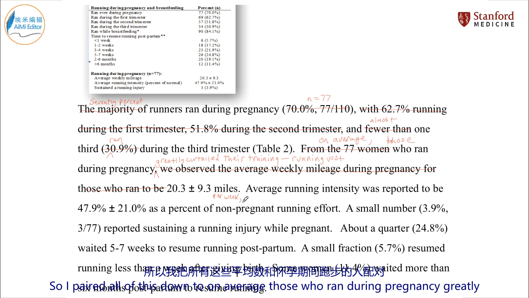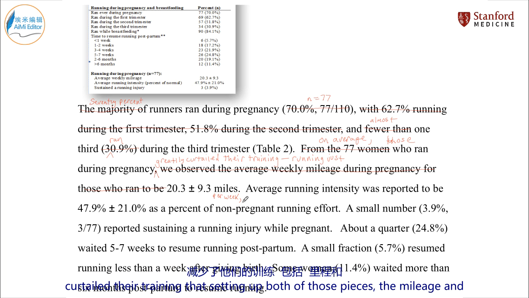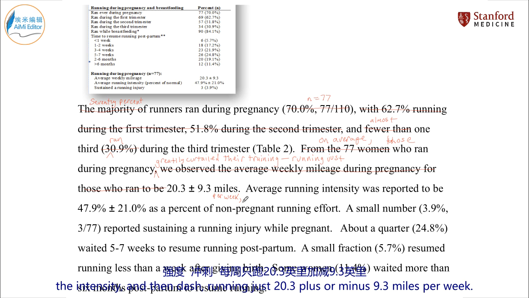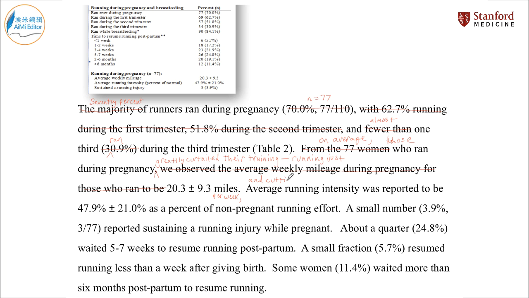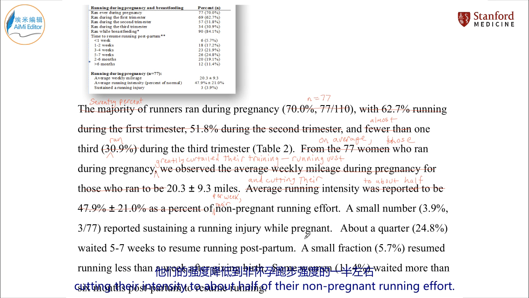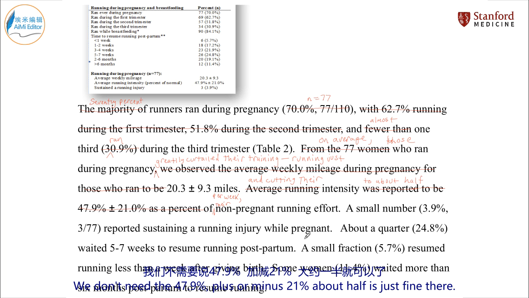So I pared all of this down to, on average, those who ran during pregnancy greatly curtailed their training, that's setting up both of those pieces, the mileage and the intensity, and then dash, running just 20.3 plus or minus 9.3 miles per week. These are runners, so that's actually not a lot for them. And then I put, and cutting their intensity to about half of their non-pregnant running effort. We don't need the 47.9% plus or minus 21%. About half is just fine there.